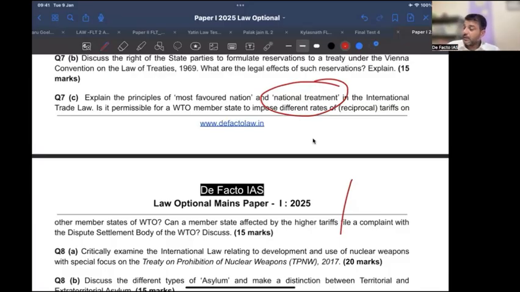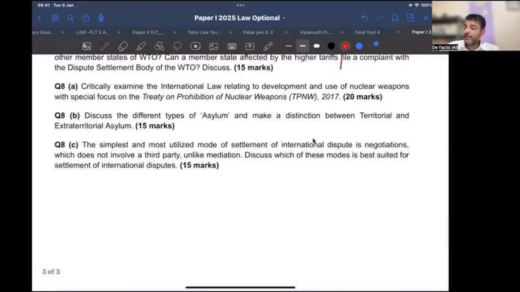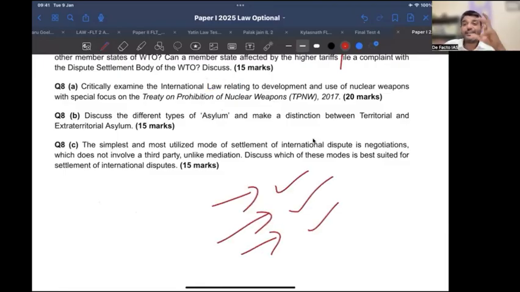Okay. Similarly, let us come to 8A. Critically examine the development or use of nuclear weapon with a special focus on treaty on prohibition of nuclear weapon. Repeated question. Last year, discuss the effectiveness of 2017 treaty. They have asked, right? Exactly same. ठीक है, कोई difference नहीं है इसमें. Now here, if you remember, you have to take a much more broader aspect of the prohibition of this nuclear weapon treaty. They basically talk about complete disarmament. And one of the major provisions that cannot be any reservation and there is no end date to the treaty. Okay, so ये तीन बड़े important point है, right?